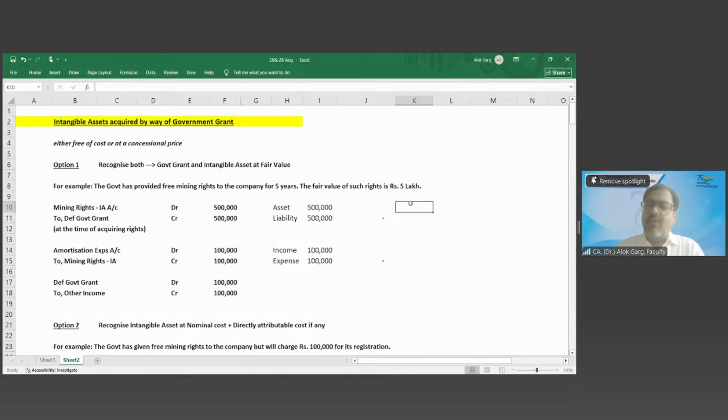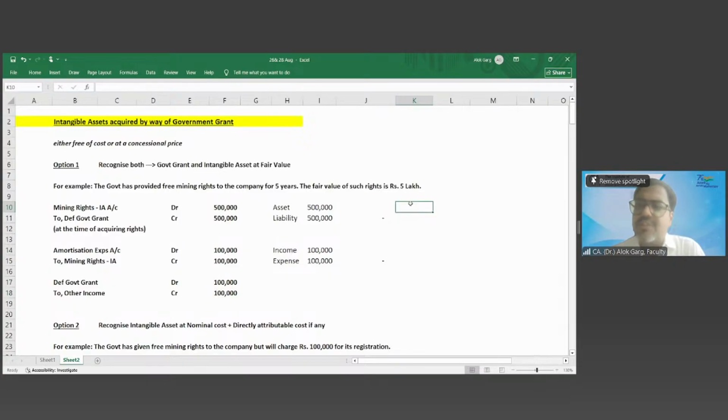this is how standards are also developed. Standards have given you a choice, and not only in the government grant standard, in many standards they have given you a choice. Like PPE, where there is a choice at the time of subsequent measurement. What is the choice? It's the cost model or revaluation model.